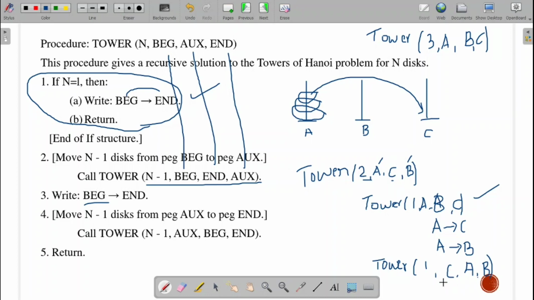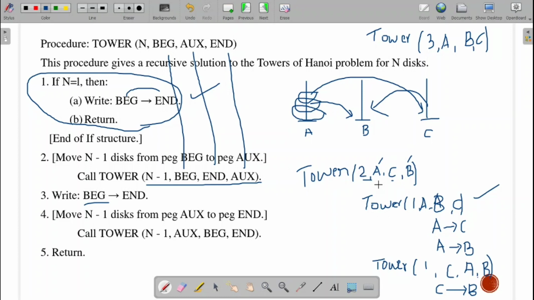What is the beginning over here? C. So I make the movement from C to B. Now if you look over here, the first disk was moved from A to C. Second was from A to B. Then next was from C to B. Fine. So again, it is a recursive call.